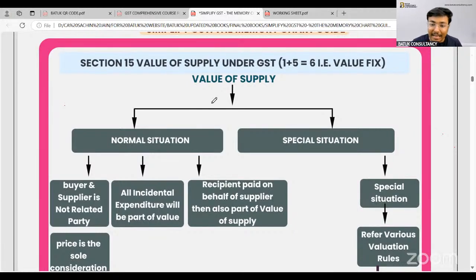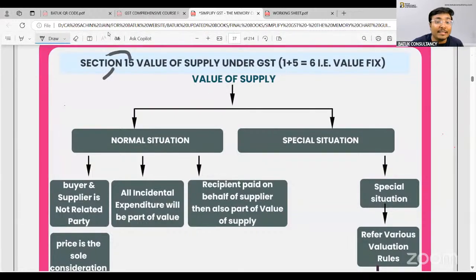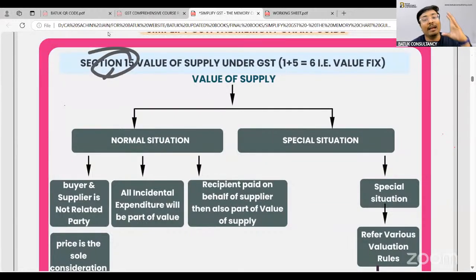And for that purpose, they have given this specific section, section number 15, and this section is about valuation. In this particular section, they said that suppose two persons A and B are making a particular supply of a particular product, and A and B are not related parties, and price is the sole consideration. In that case, the transaction value will be treated as the value of supply.